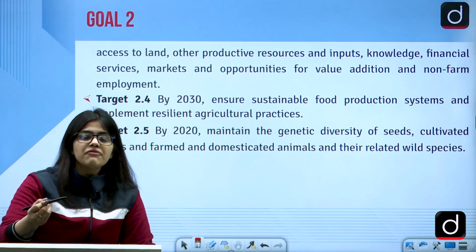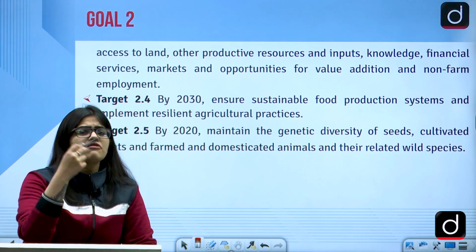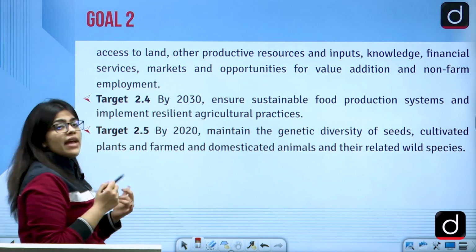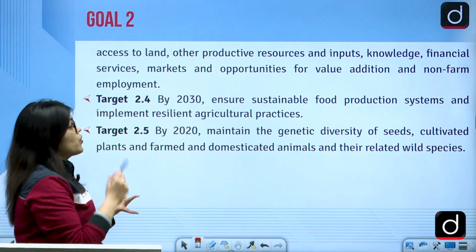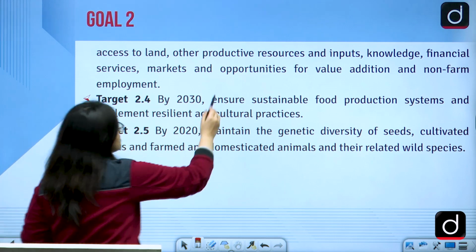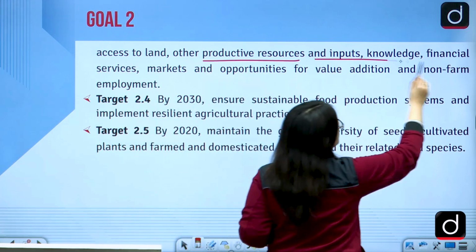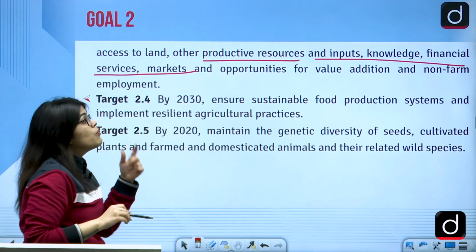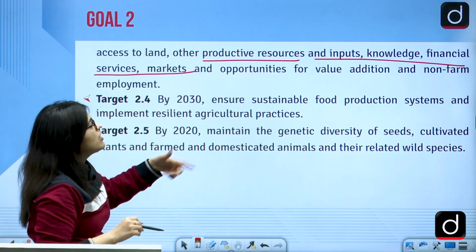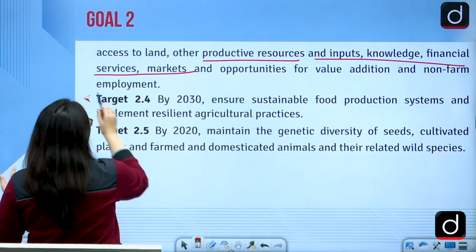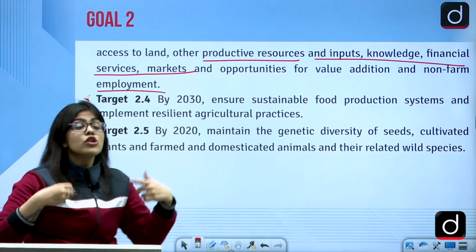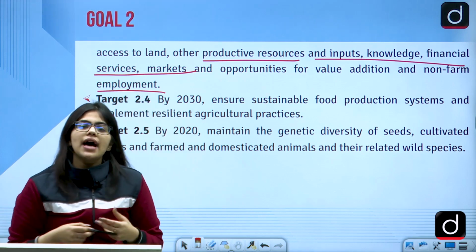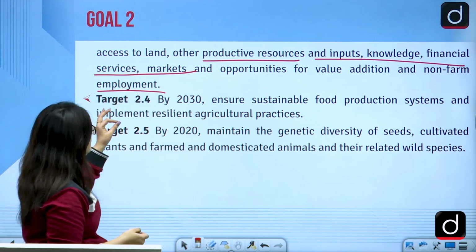Hence the women would be saved, all the agriculture farmers would be saved, and there would be more availability of food. Then we will also provide them with more inputs, more productive resources, more finance, more knowledge, more markets, more opportunities, and more value addition. So the non-farmers can also become employed, right? So these are the few things that we can do. Then we have another target.